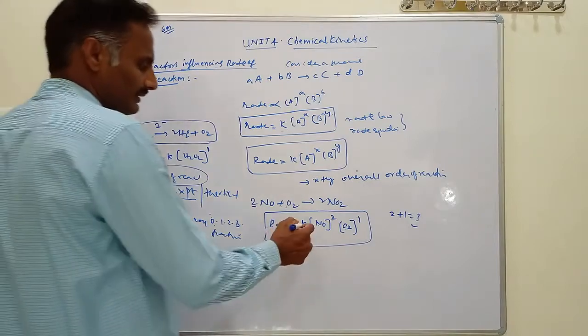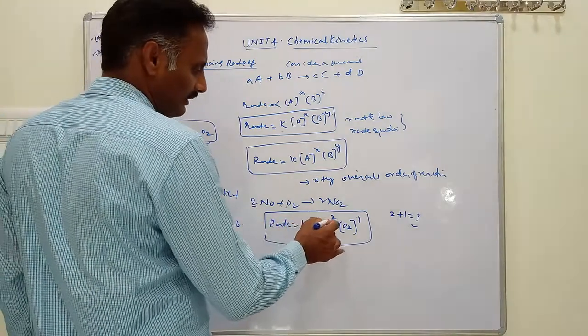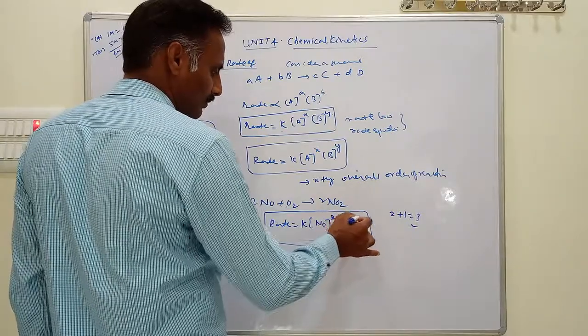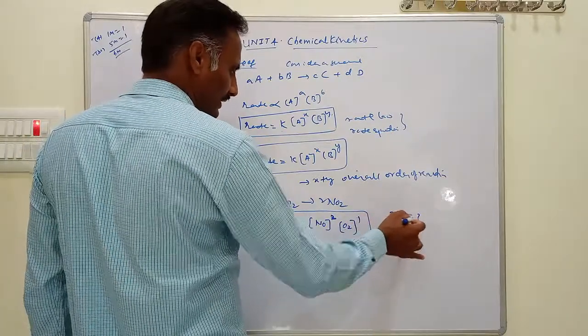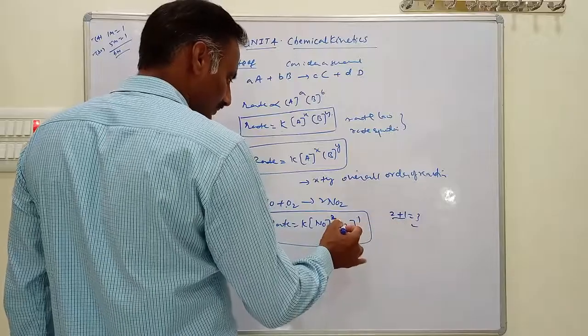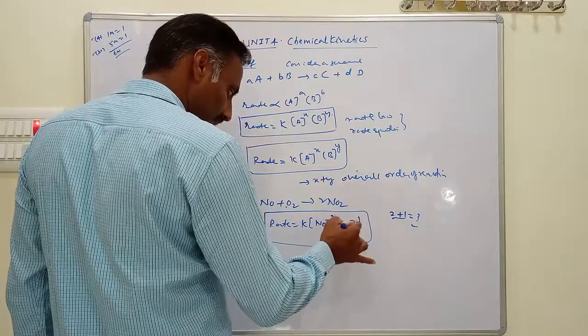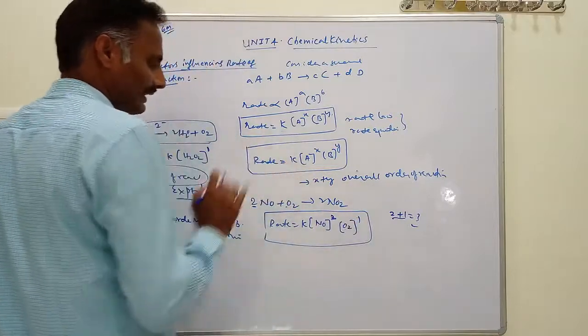what is the order for this reaction here? Rate equals K[NO]^2[O], this is 2, this is 1. The sum of the powers: here the power is 2, here the power is 1. By adding 2 plus 1 you get 3. This is the sum of the powers of concentration terms. The sum of the powers of concentration terms in the rate law expression is called the order of reaction.